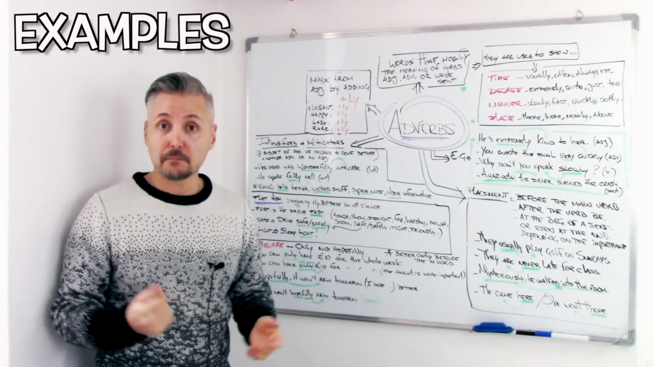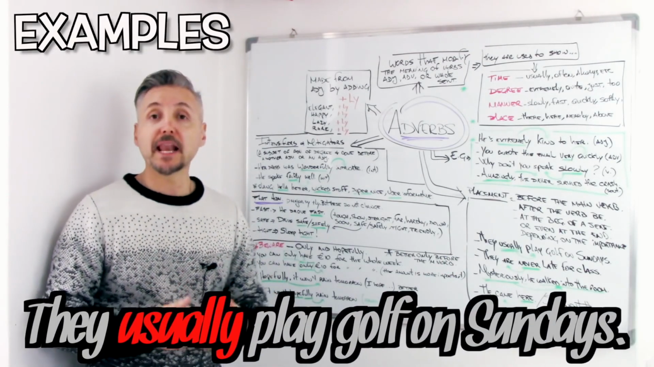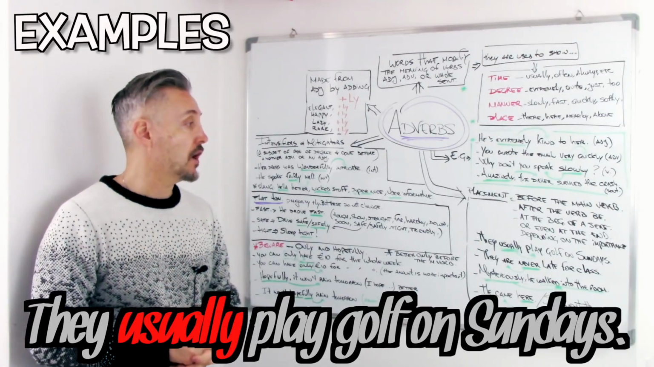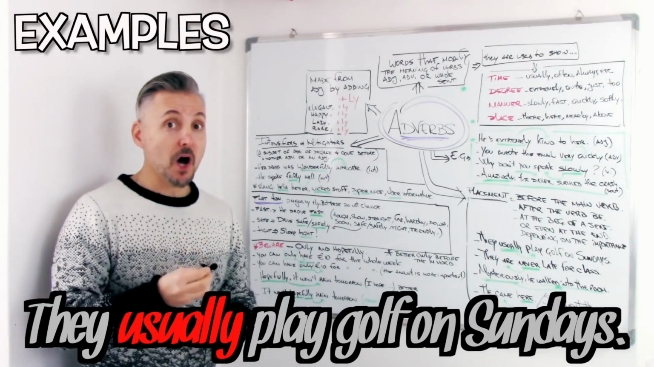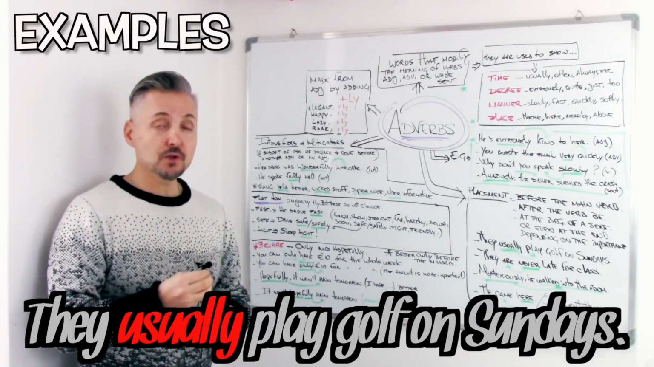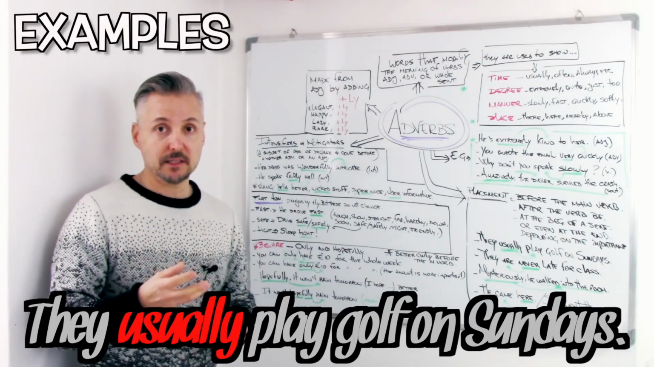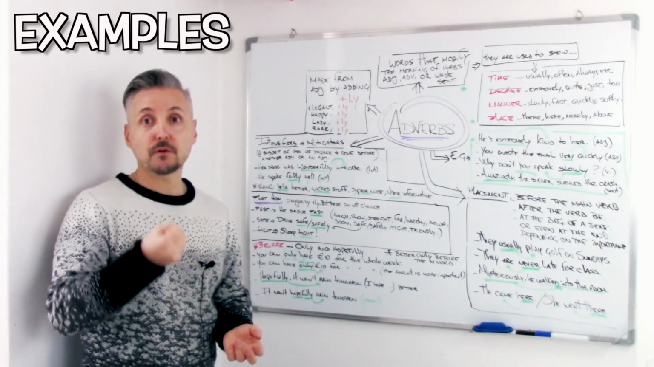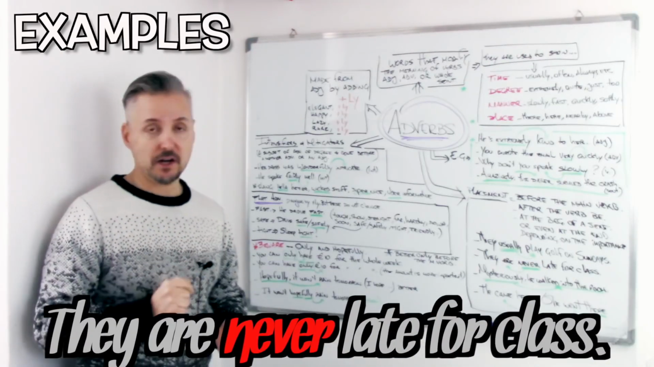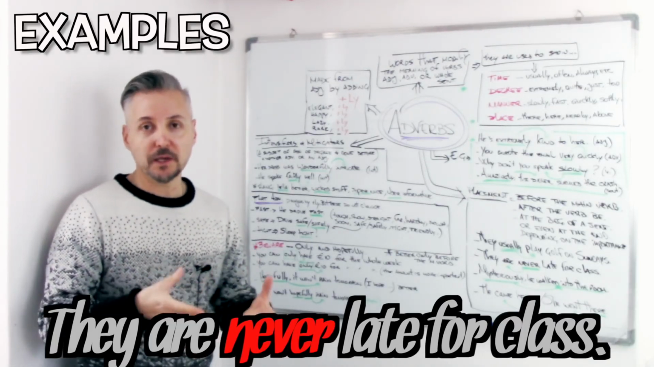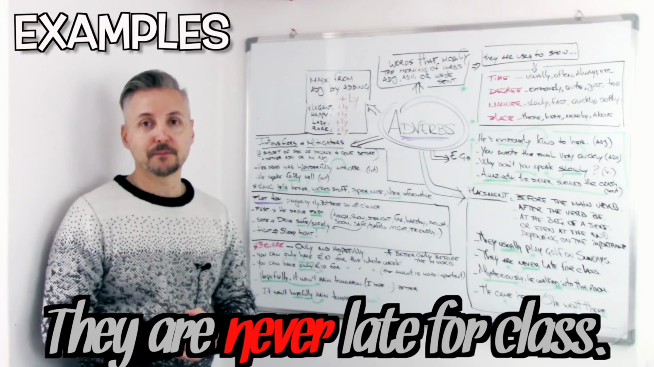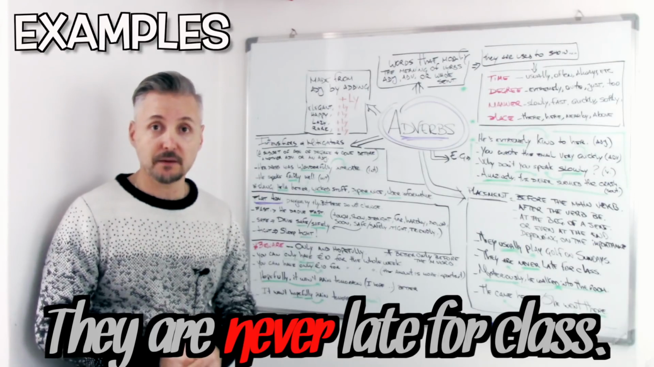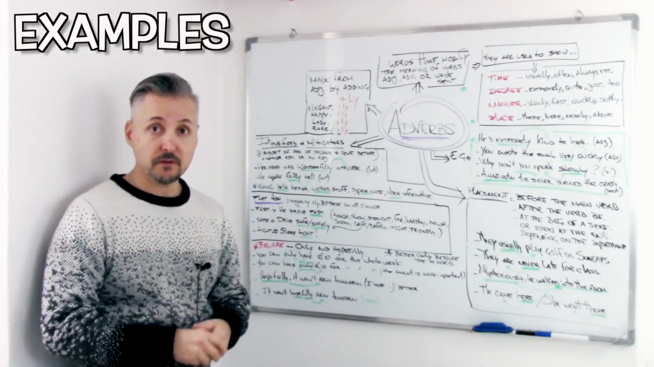These are my examples. They usually play golf on Sundays. So, adverb of time, usually. They usually play golf on Sundays. So, usually modifying the verb play. And it goes before play. They are never late for class. Well, yes, we have the verb to be. And it goes after the verb to be. So, they are never. So, never is the adverb of time here. And it goes right after the verb to be.